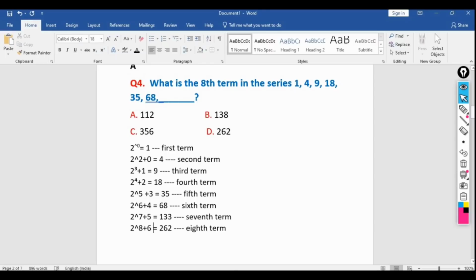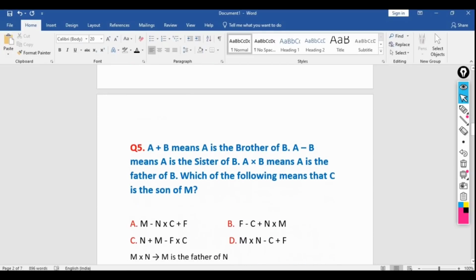So what will be the 8th term? 2 to the power 8 plus 6 will be 262. So it's a very easy question. You just need to have calculation knowledge, then you will be able to solve this.